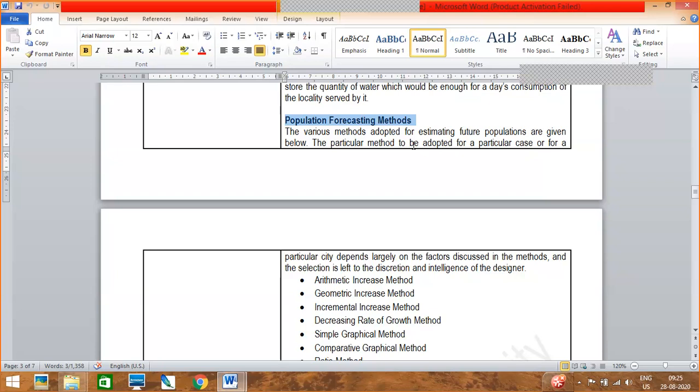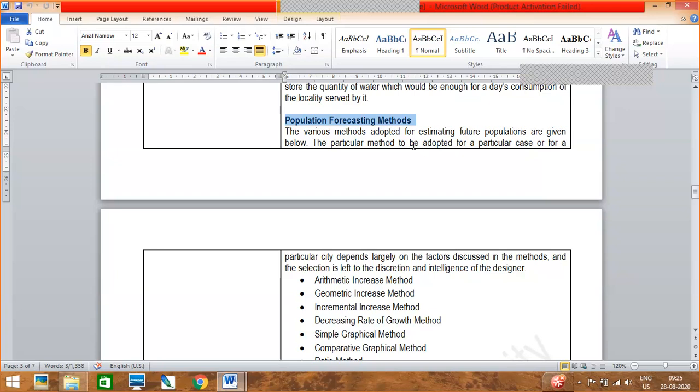Okay, so before explaining the population forecasting method, I would like to tell you something about a term known as the design period. There is one term you should know about, the design period, that is used in water supply schemes. So what is design period?